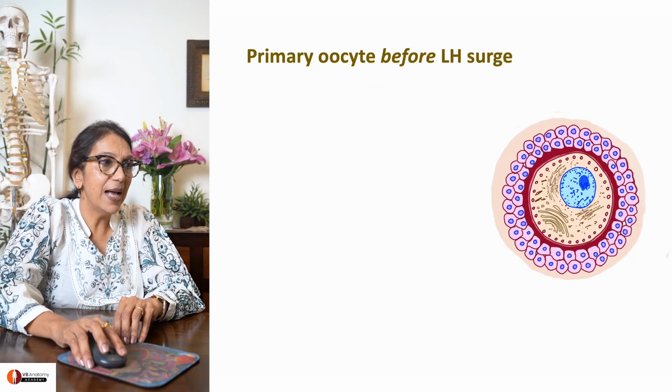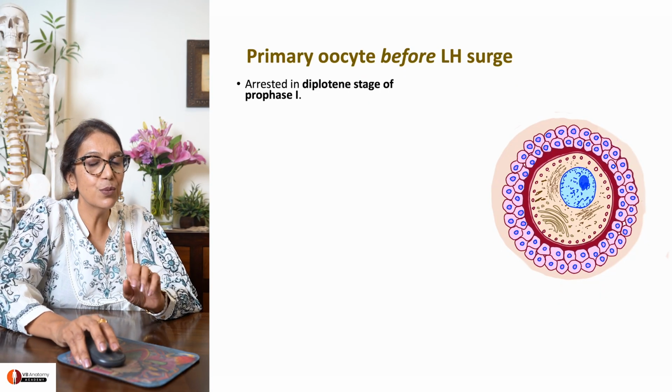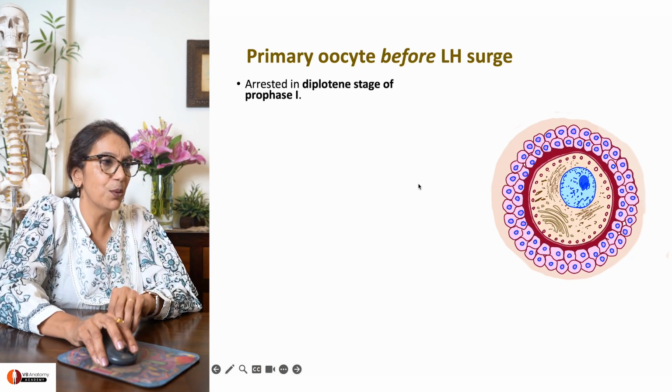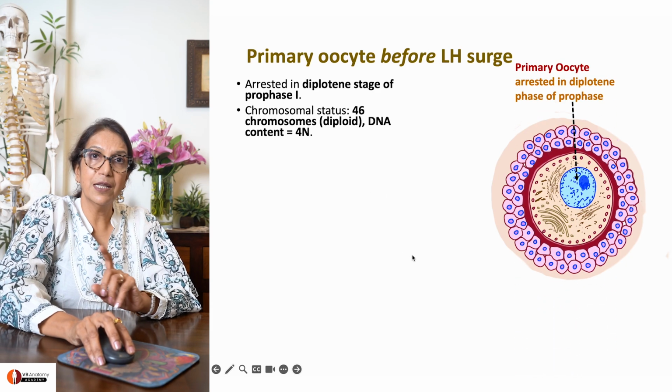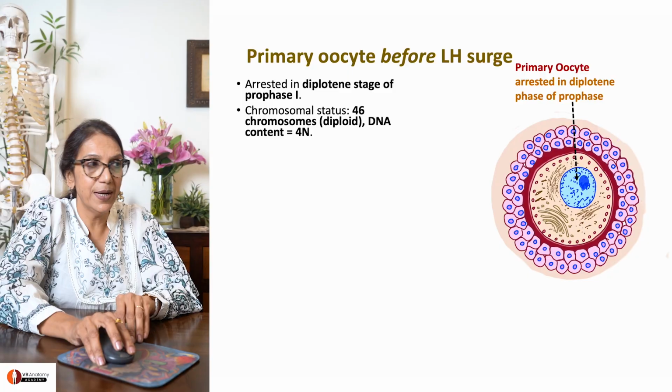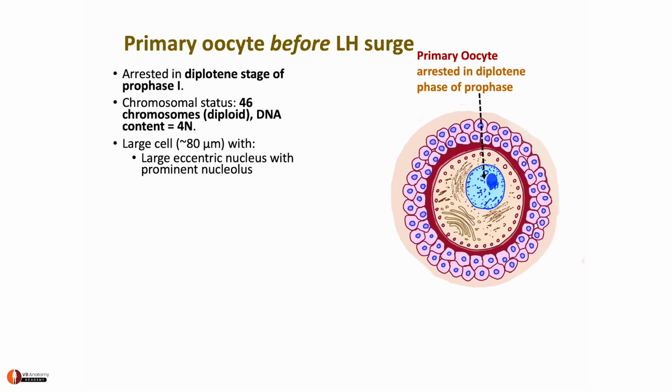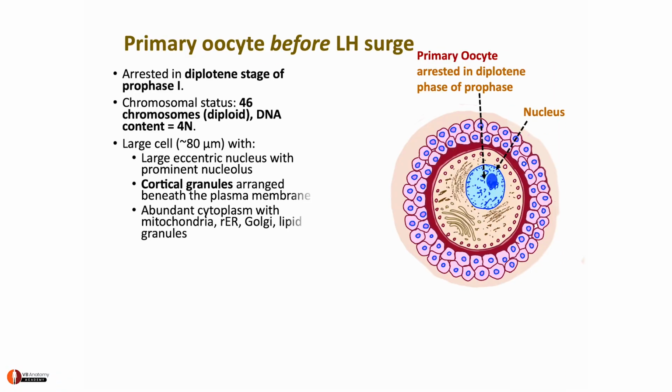So, that's my primary oocyte. I want you to pause and study its structure just for a minute. This is the primary oocyte. It contains 46 chromosomes and 4n DNA. The cell is quite large. It has an eccentric nucleus and a prominent nucleolus, you can see here.